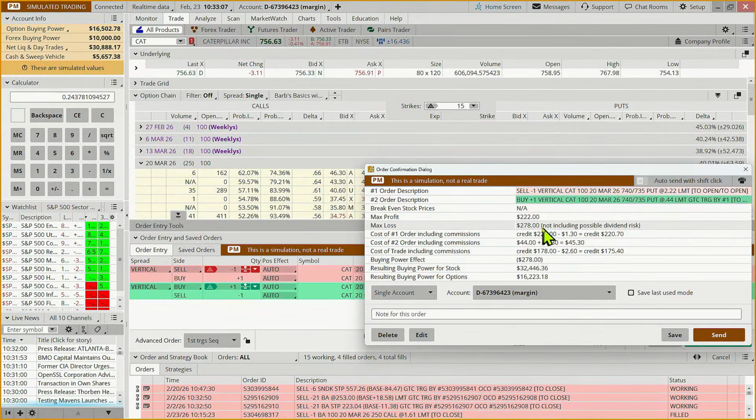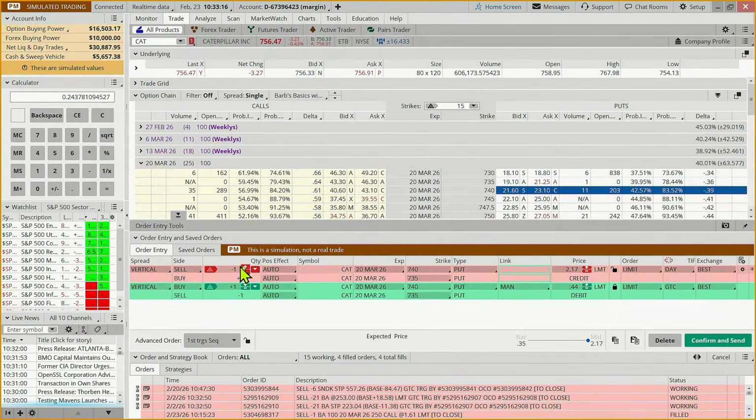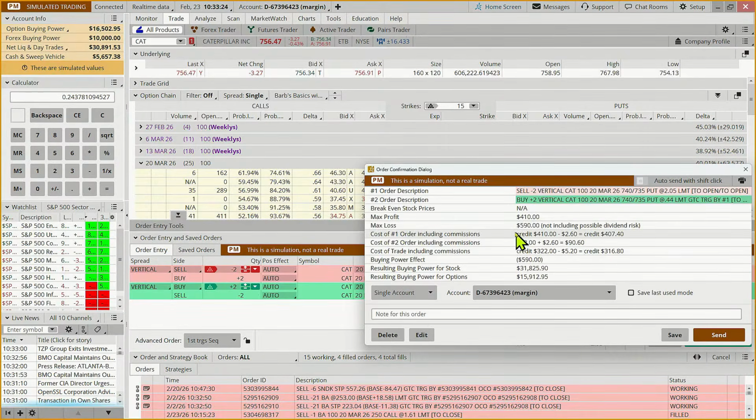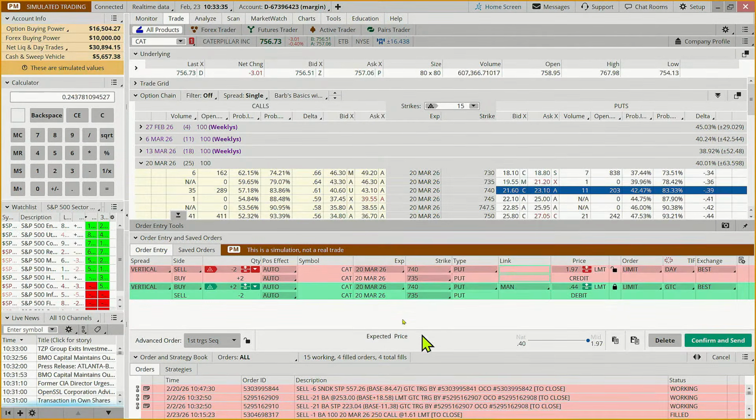And so if our max loss is 278, could we do two contracts? Well, we're just over 500. We could say yes, because our account, we are up. So now, well, 590 is a little high. So if we say, yeah, 590, it shouldn't be 740, 735.